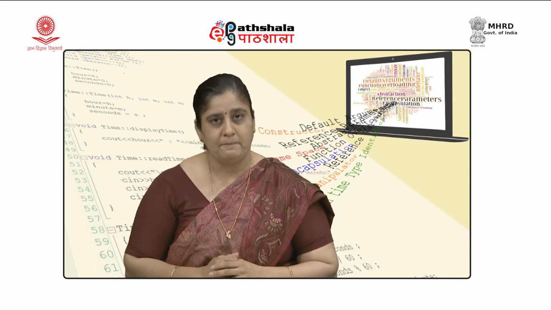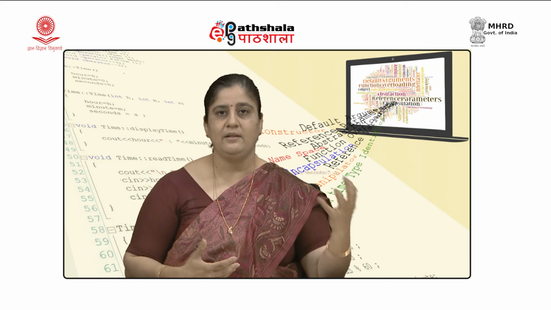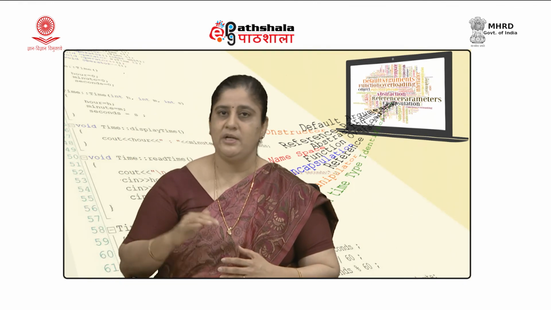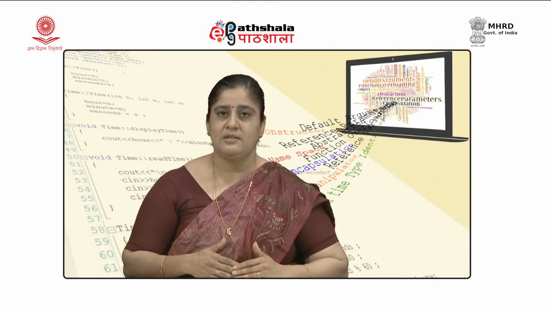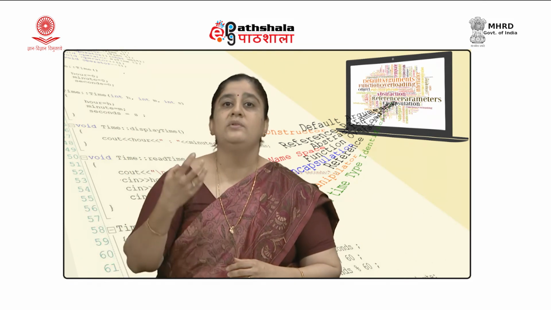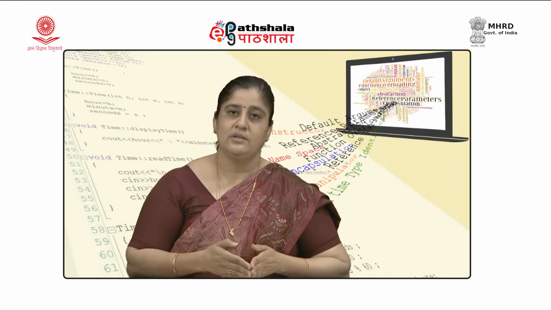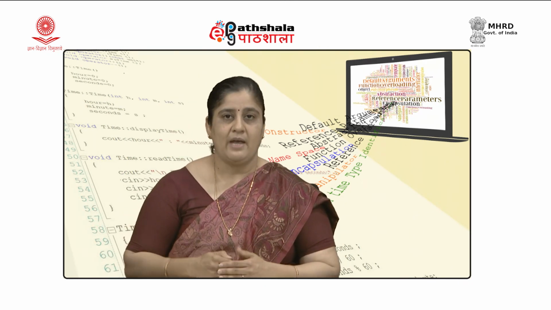So, basically if we look at it, in the procedure oriented paradigm, we started looking at the tasks that need to be performed, and once we identified the task, we identified the data that is needed for performing that particular task. But in the object oriented paradigm, instead of looking at the tasks first, we try to look at the entities, the real world entities, and those real world entities are represented in the program either using a struct of C++ or a class, and that is how we actually define it.